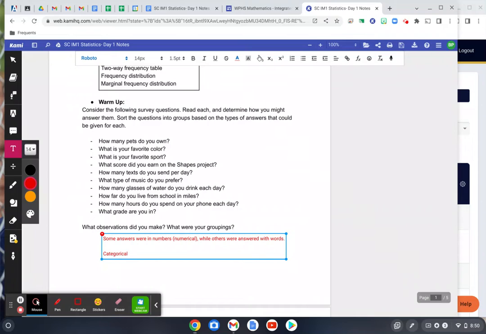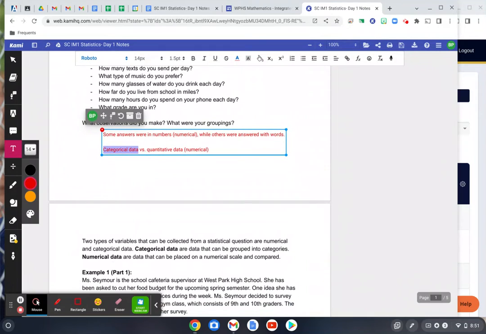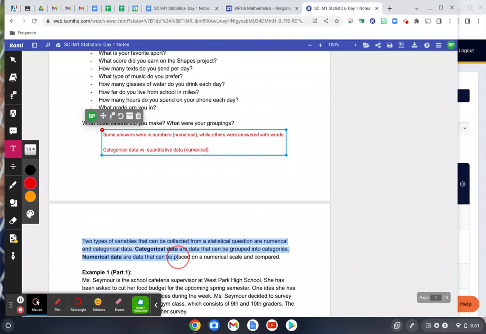So what this is going to come down to is what's called categorical data versus quantitative data, or this being numerical. A lot of what you're going to focus on in IM1 and today is categorical data. Okay, so we're going to look at things that are answered mostly with words. Okay, so let's take a little deeper look here. Again, the two types of variables that can be collected from a statistical question are either categorical data, or numerical, which we're also going to refer to as quantitative data.